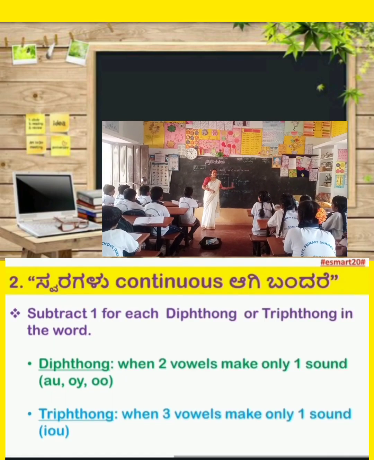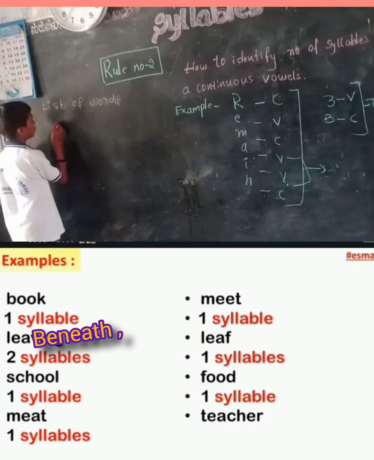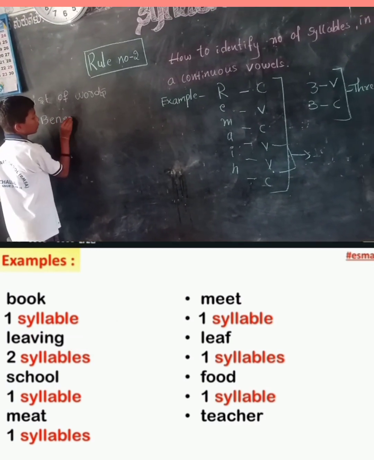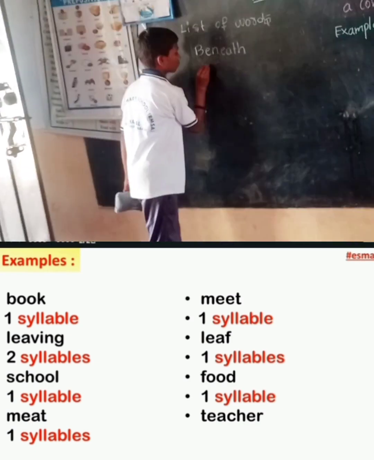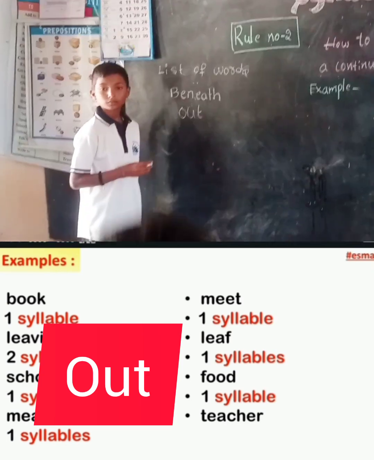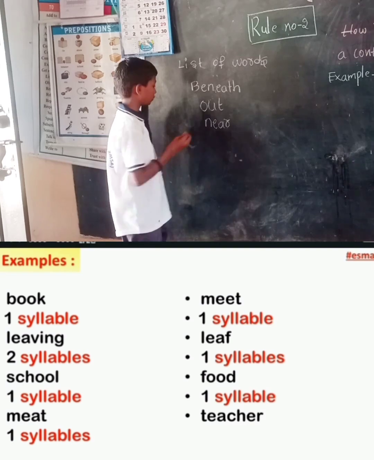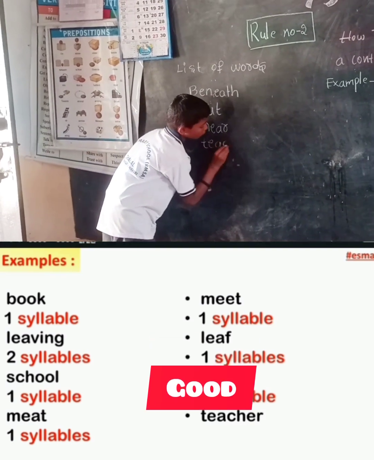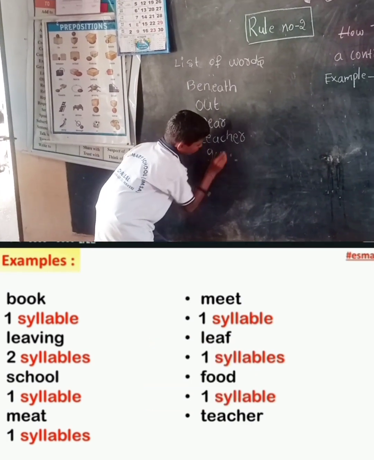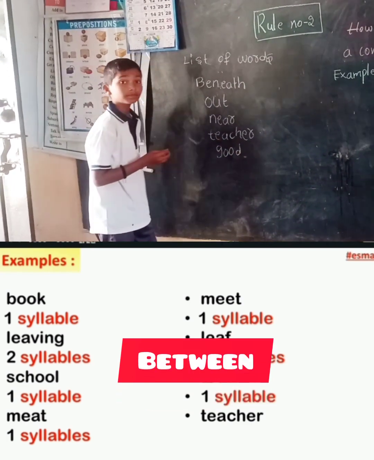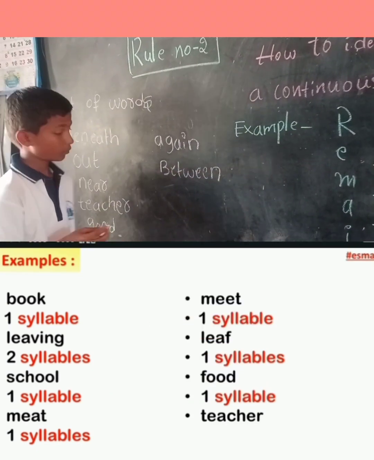Now move to the next examples. Yes, ma'am. Yes, thank you. List of words: out, near, teacher, read, pen.